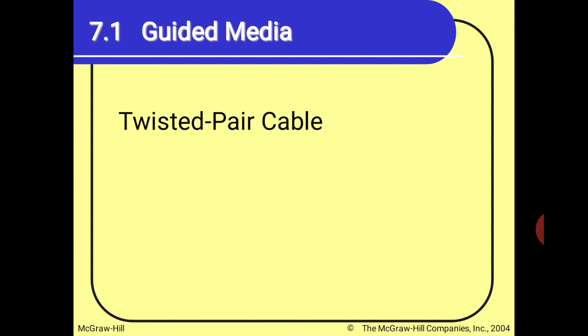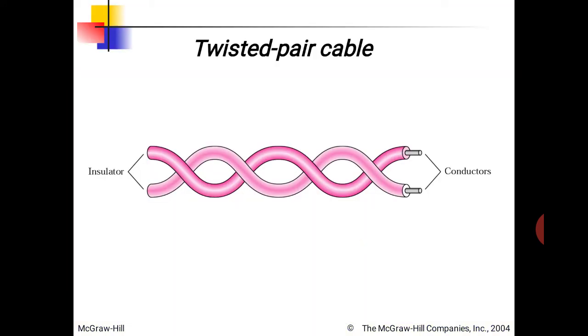First one is guided, that is twisted pair cable, coaxial cable and fiber optics. Twisted pair cable, as its name indicates, has twists in the cable. The twists are not only for giving strength to the cable, it is to prevent interference from any electro induced EMF source from any motor or nearby disturbing source. So, the twists are there.